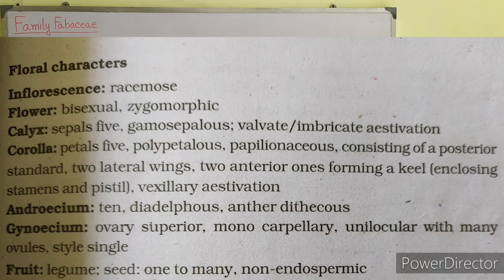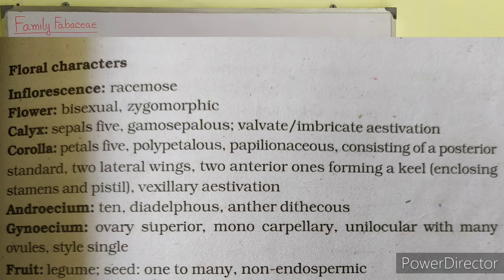Corolla consists of 5 petals, which are polypetalous, papilionaceous, consisting of a posterior standard, 2 lateral wings, 2 anterior ones forming a keel enclosing stamens and pistil.